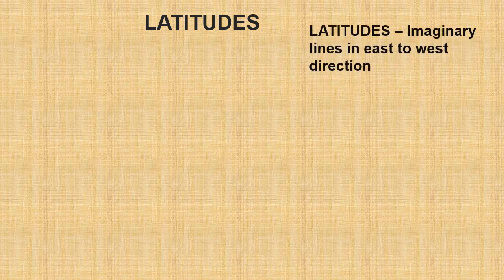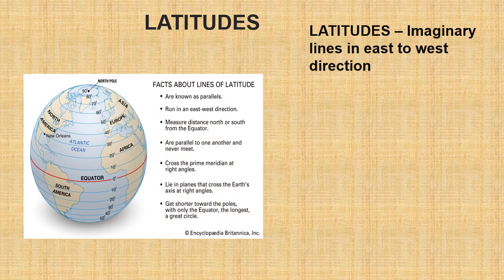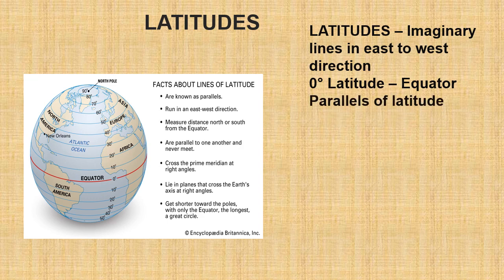So what are latitudes? Latitudes are imaginary lines that run in an east to west direction between the two poles. 0° latitude is the largest latitude and is known as the equator. These latitudes are also called parallels of latitude.